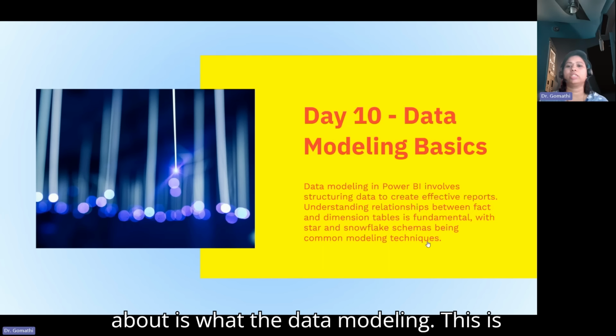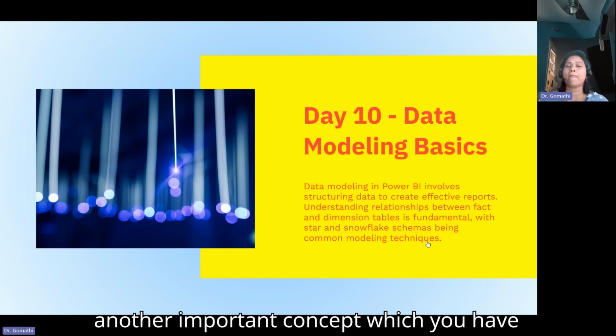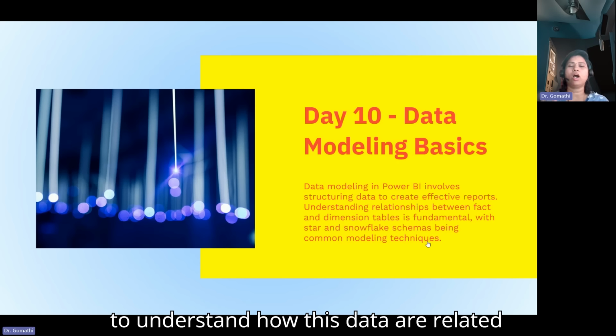Next to talk about is data modeling. This is another important concept, where you have to understand how the data is related to each other.